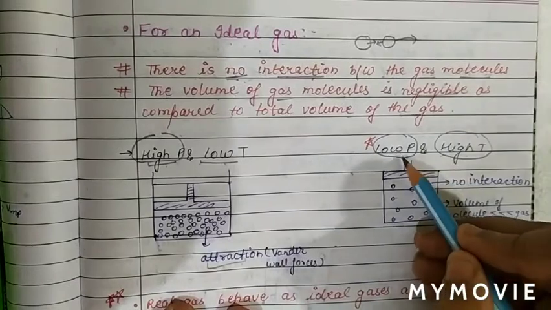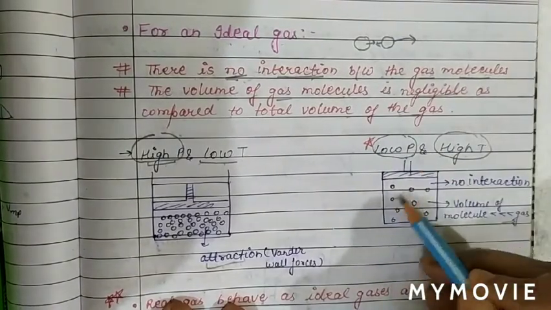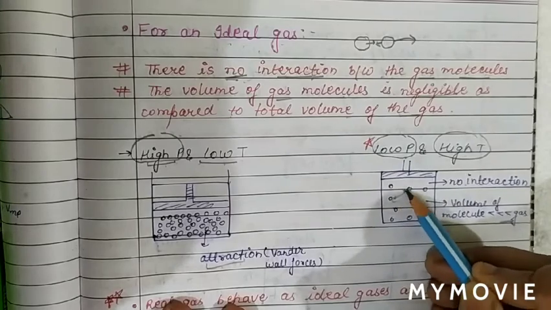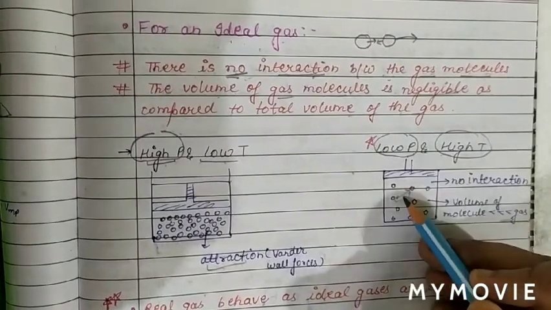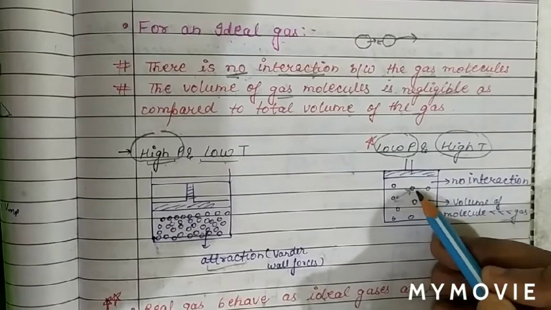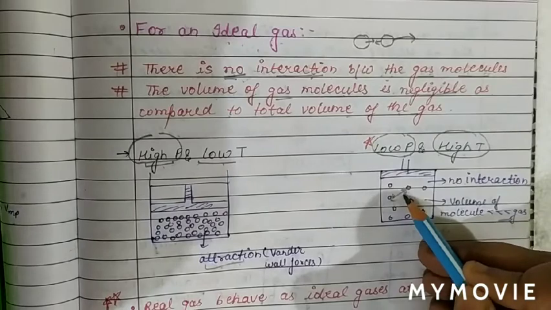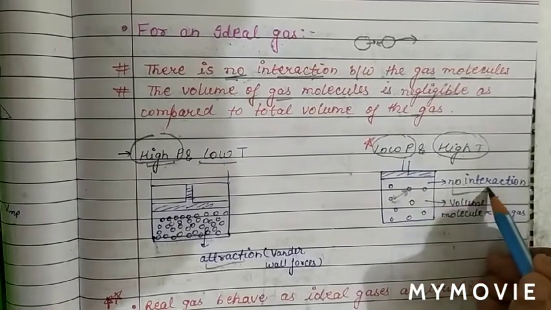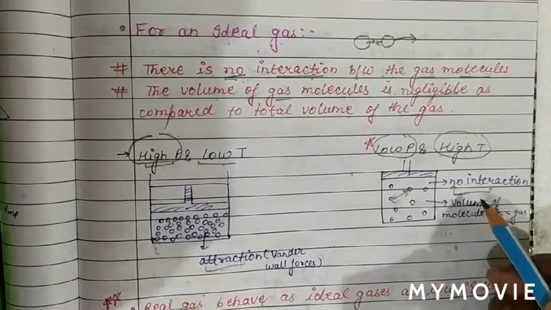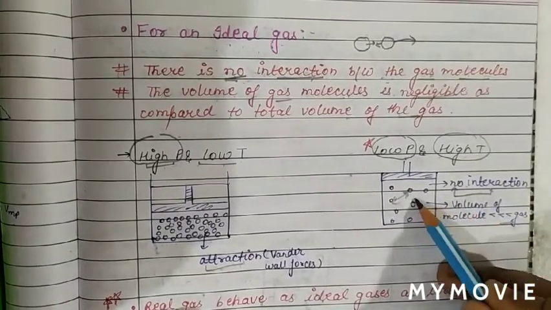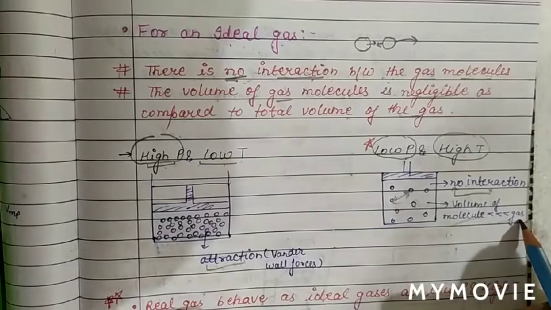See, when the pressure is low, then the gas molecules will be at a large distance from each other. So at low pressure, the molecules will be at a large distance from each other, and when they are at a large distance, there is no interaction between them. Also, in this case, the volume of the gas molecule is very small as compared to the volume of gas.